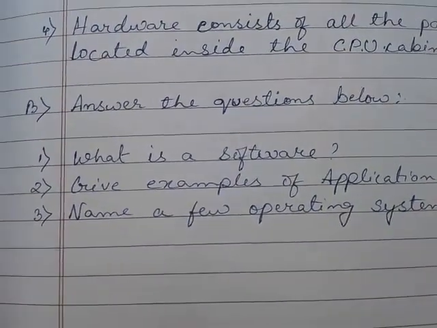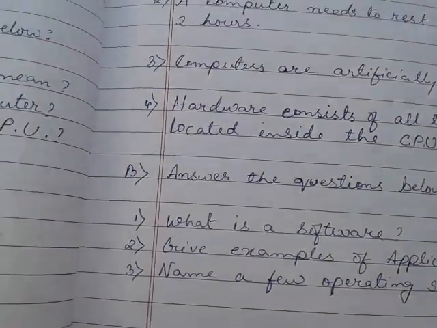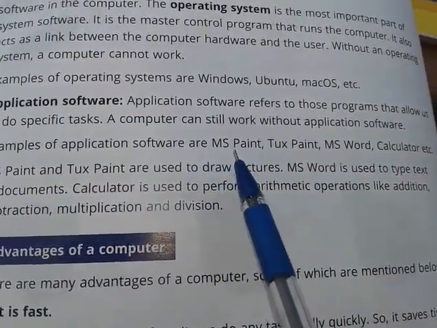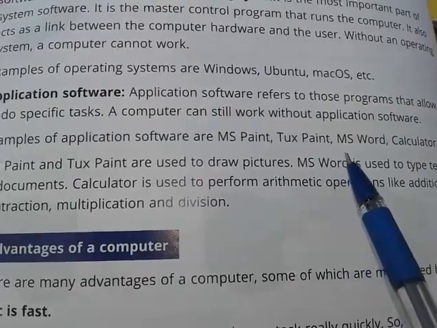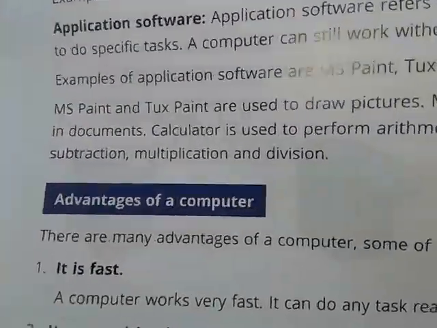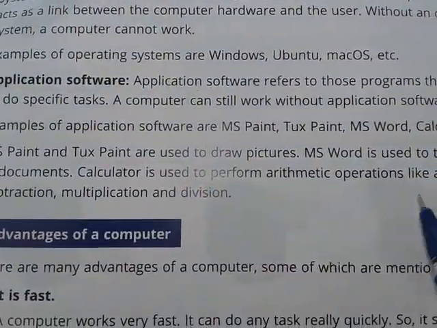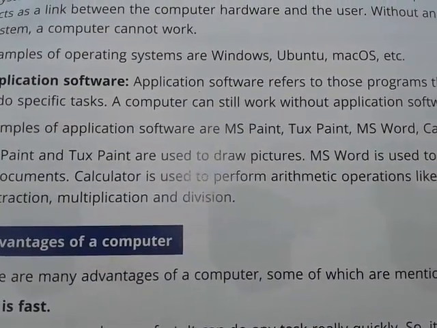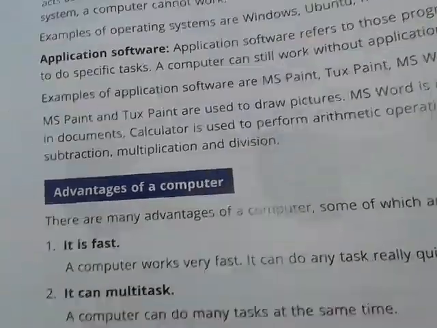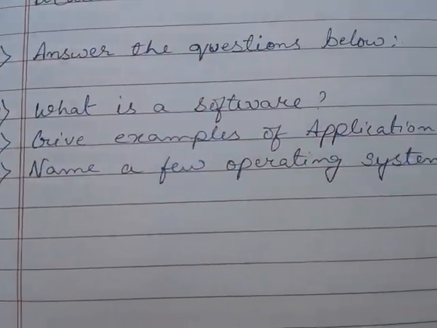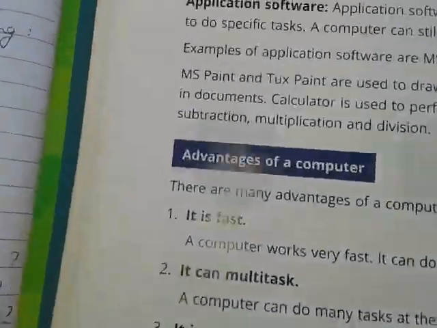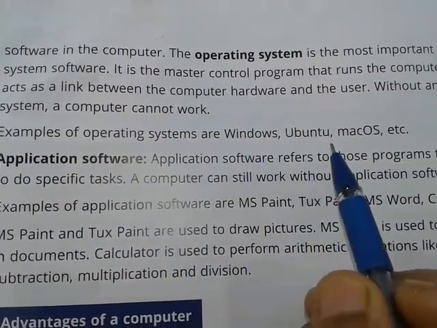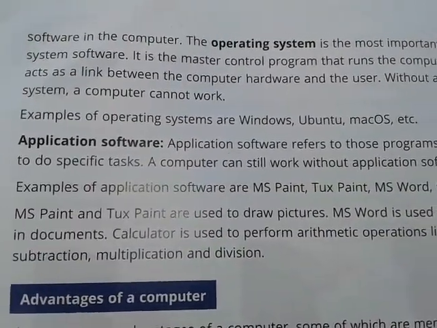Number 2, give examples of application software. This answer you will get in page 8. Here you can see examples of application software are given: MS Paint, Tux Paint, MS Word and Calculator. Application software, you know students, these are those software without which the computer can work. But to perform this particular function, we need this software. And number 3 is name a few operating systems. So this answer is also given here. Examples of operating systems: Windows, Ubuntu, Mac OS and etc.